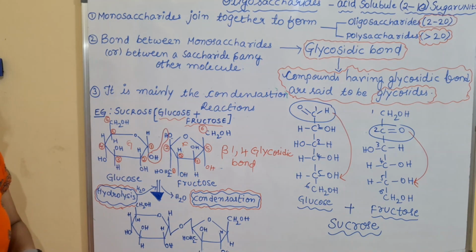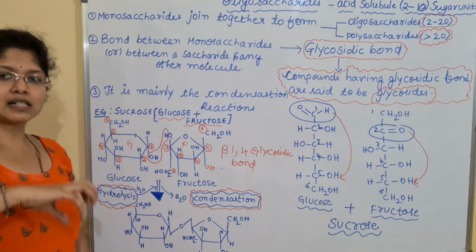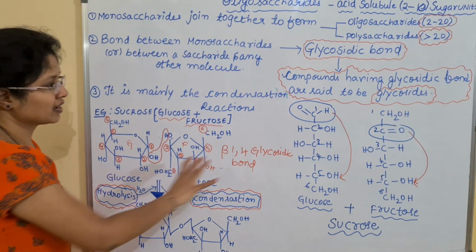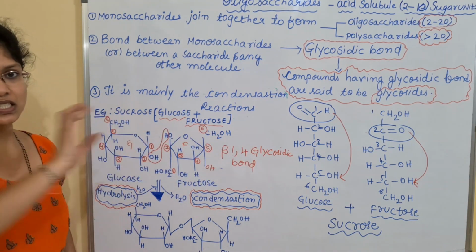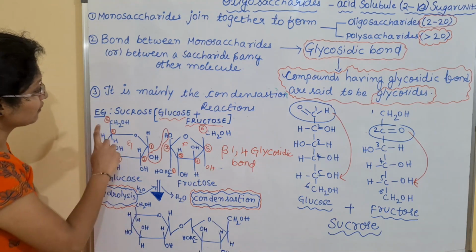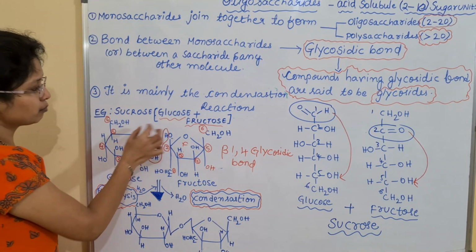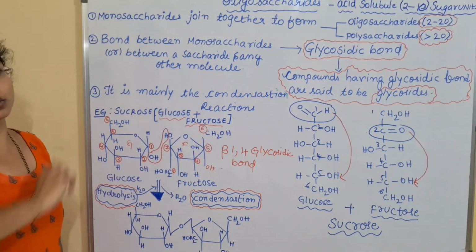Okay. And another important disaccharide we have is galactose. So we are not going to discuss all the structures. I have only given two examples. One we discussed was maltose, which is made up of 2 glucose units, and next I discussed sucrose, which is again a disaccharide made up of glucose and fructose units.